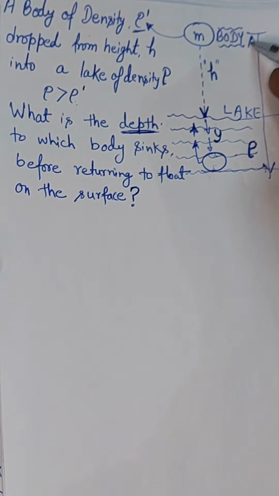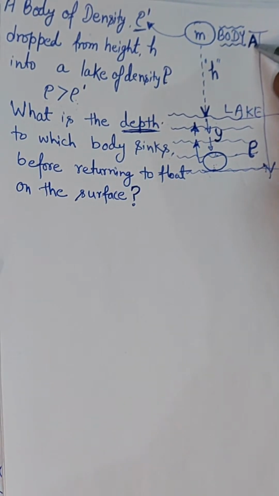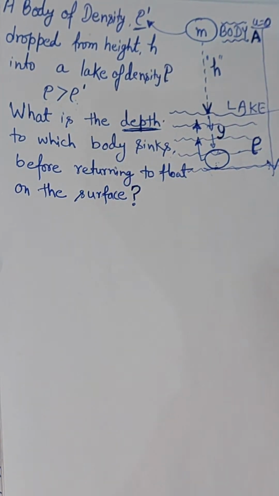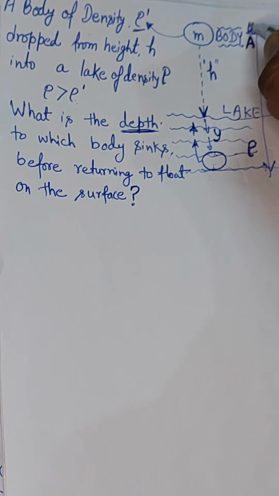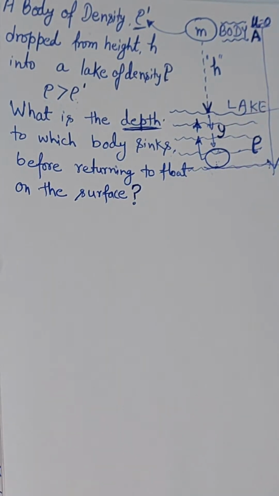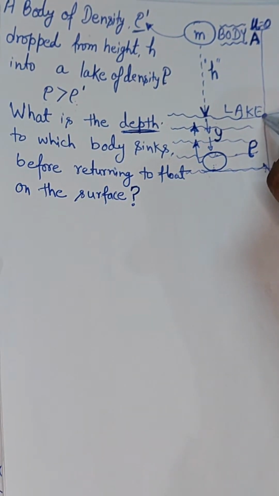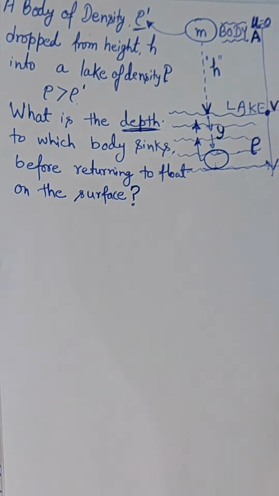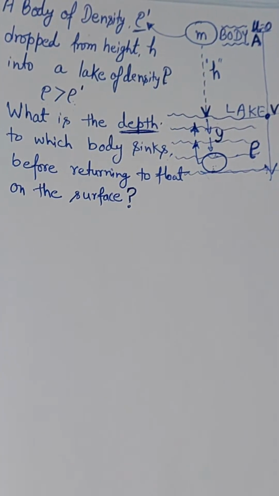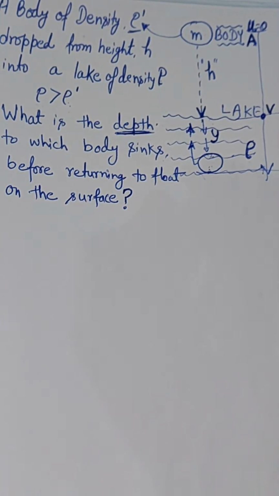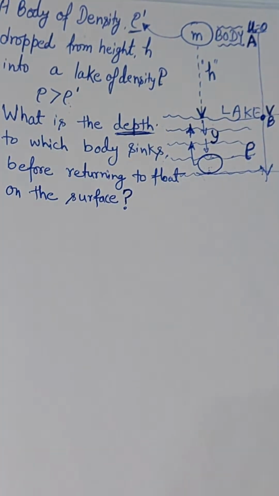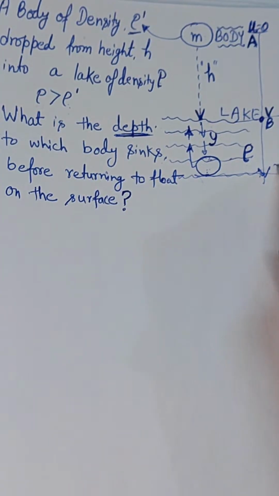If this is position A, from where the body is dropped, the initial velocity over here is nothing but zero, U, the initial velocity, is 0. After that it acquires a certain velocity, let us say v, and this position is B. And this position is C.